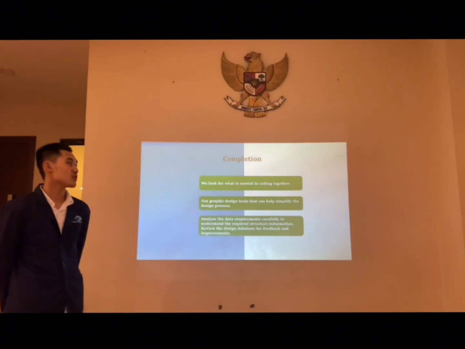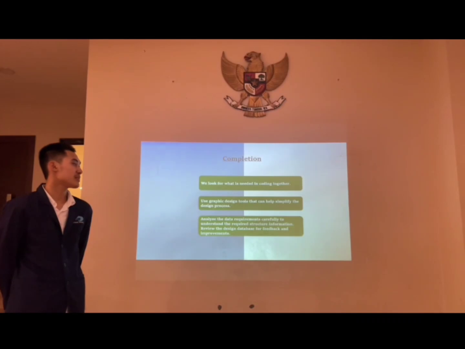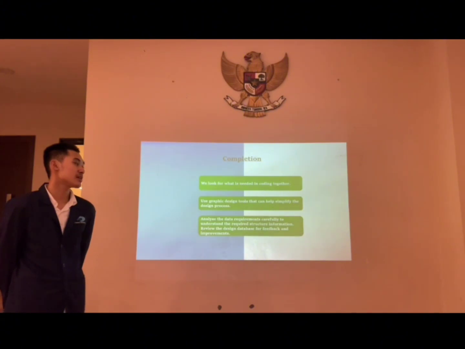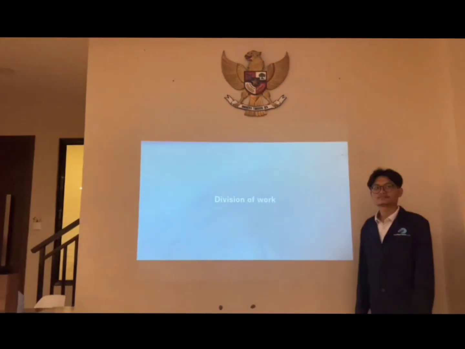Completion. First, we look for what is needed in coding together. Second, use graphic design tools that can help simplify the design process. And the last, analyze the data requirement carefully to understand the required structured information. Review the database design for feedback and improvement.